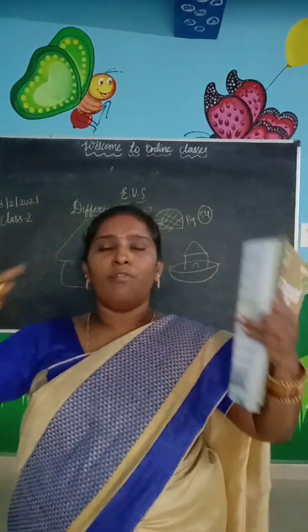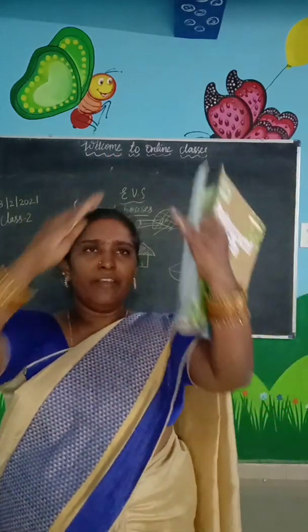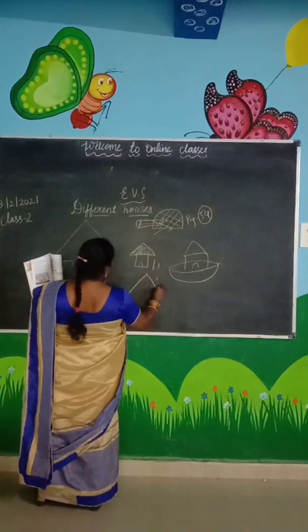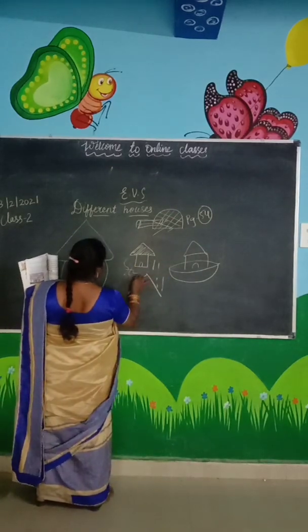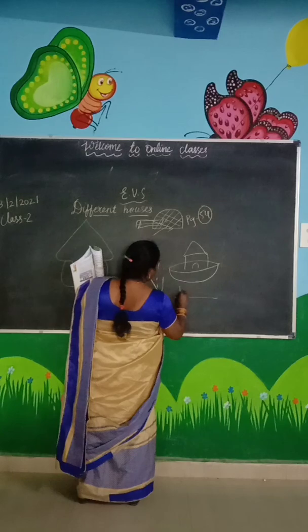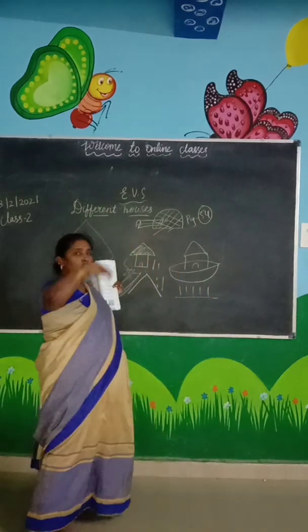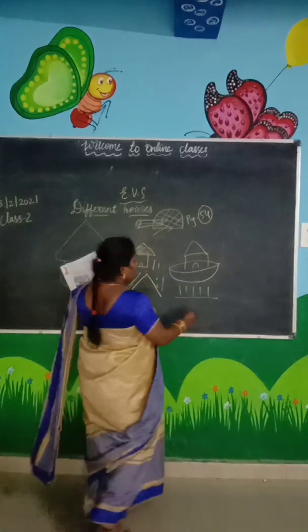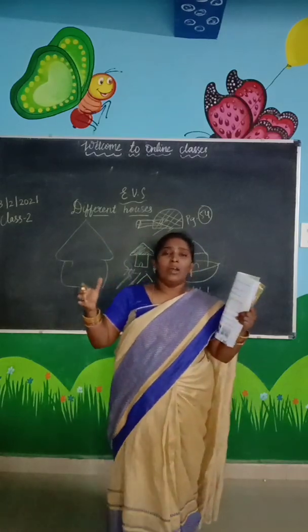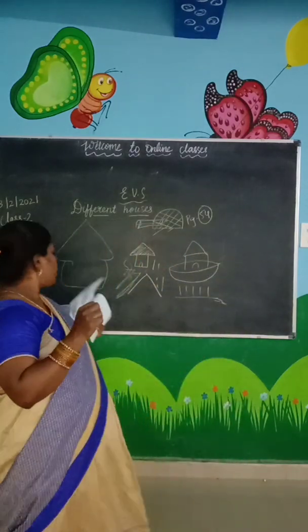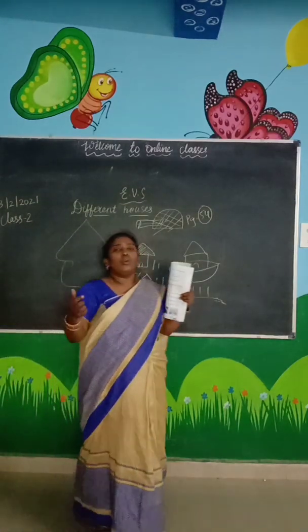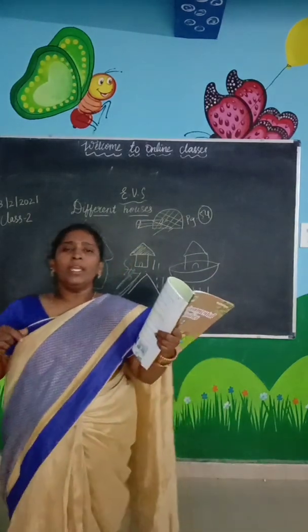When the snow and rain fall on a sloping roof, they will go down. It will not stop there. If it is a flat roof, it will stop on our house itself. Maybe it will make the house cool, but if it is not stopping and is going down, then it will not be so cool inside.